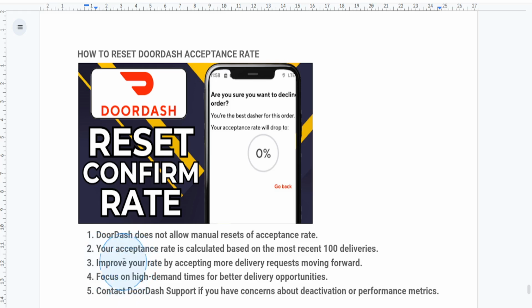So here's actually a tip: focus on orders during peak hours or high demand times to make it easier to accept offers that fit your preferences. So if you have been deactivated due to a low acceptance rate or other performance metrics, if that's what has happened, you may need to reach out to DoorDash support for assistance. And keep in mind that the acceptance rate is typically not a reason for deactivation, so staying active on the platform should be manageable as long as you meet the other requirements.